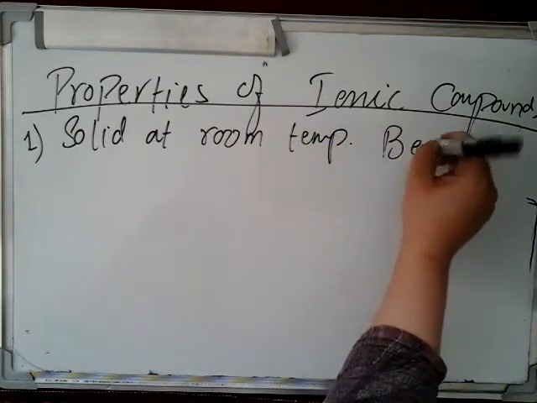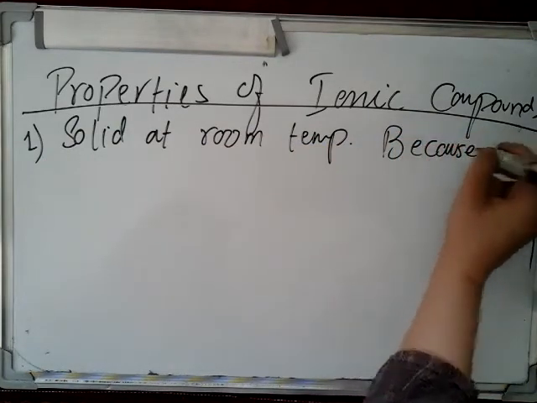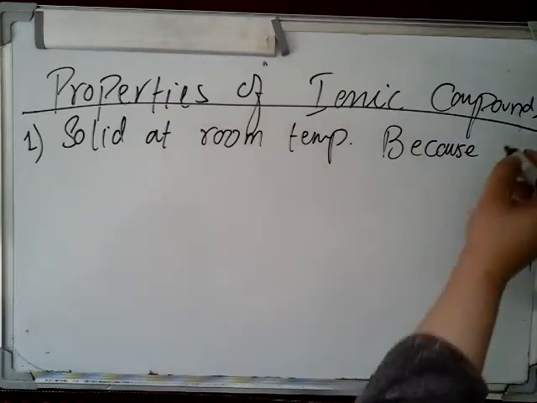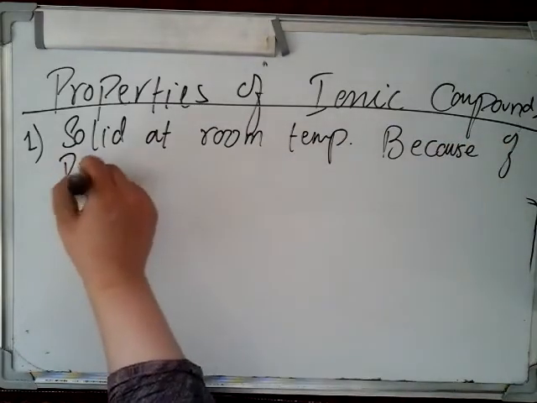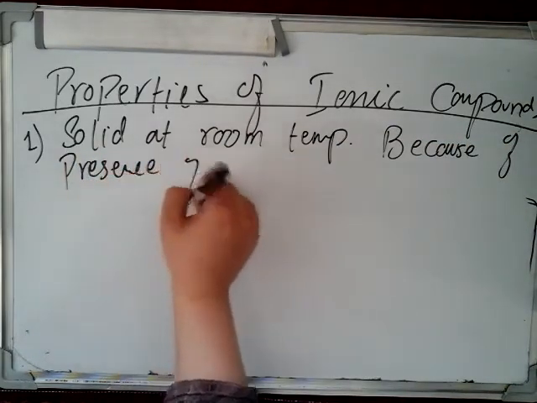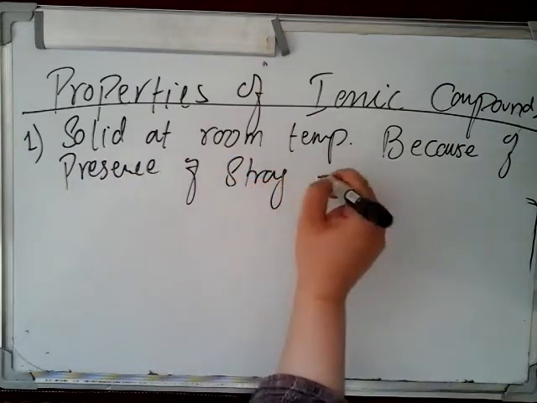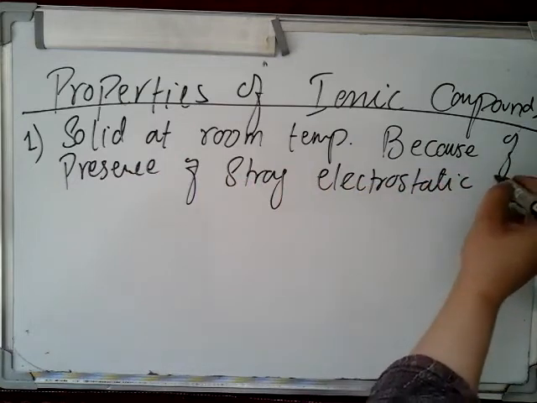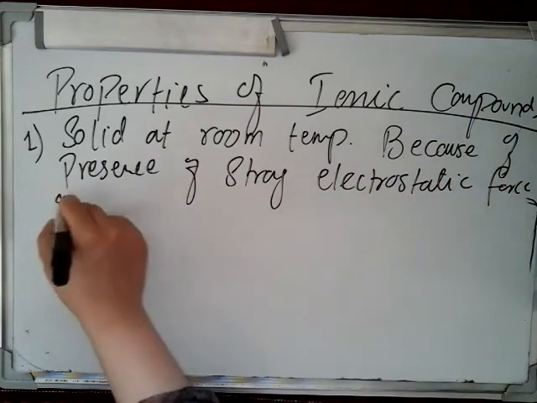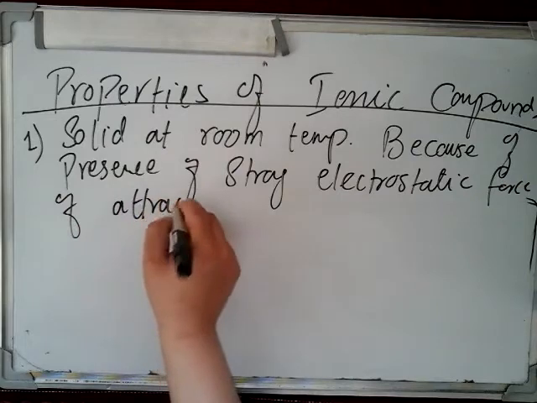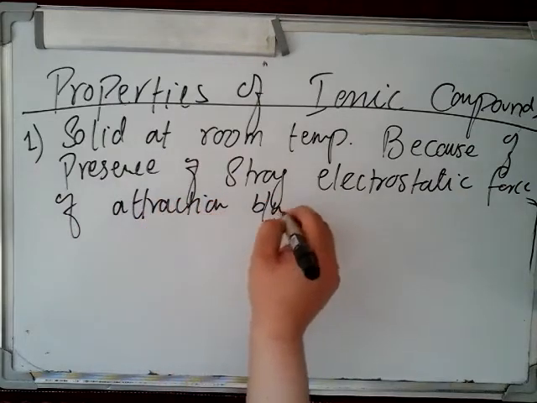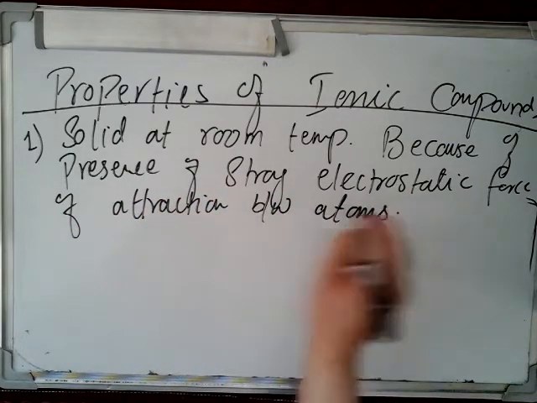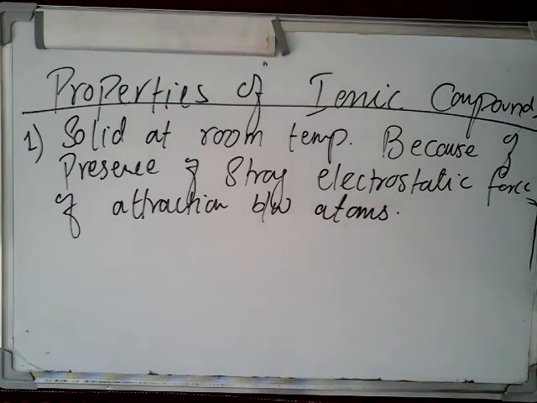Because of the presence of strong electrostatic force of attraction between atoms. Is that clear? They are solid because they have strong electrostatic force of attraction.